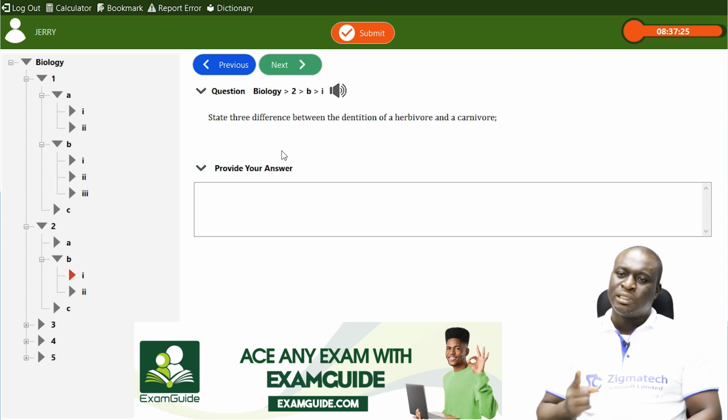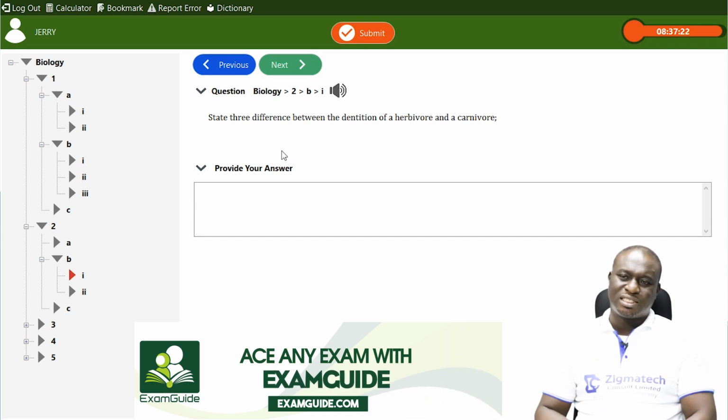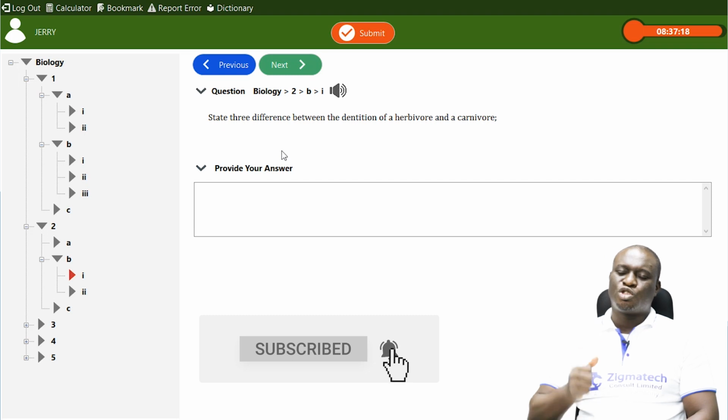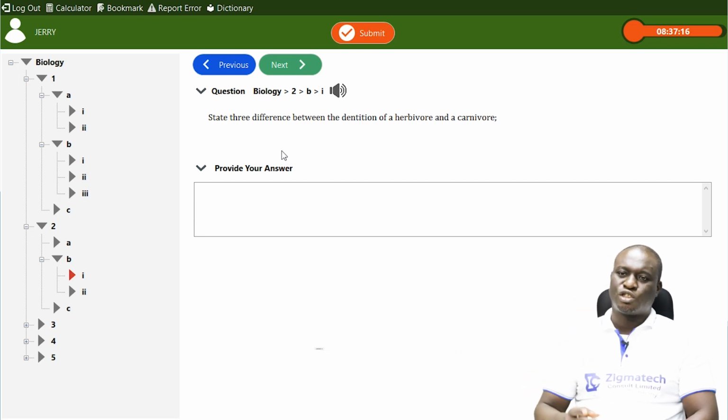Only in a carnivore. Now, what is the function of the carnassial teeth? It is actually for cracking of bones. It is used for crushing bones. It is also used for chewing and crushing of bones. So these are 3 differences we can spot out between the dentition of a herbivore as well as the dentition of a carnivore.